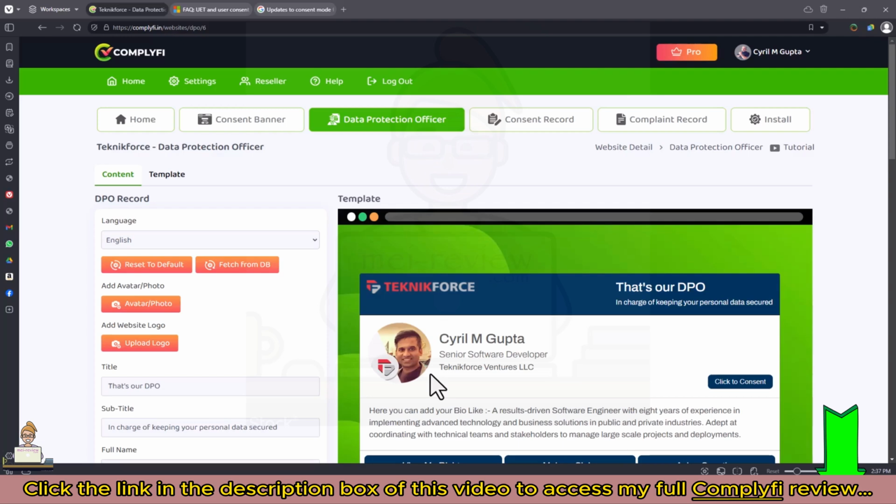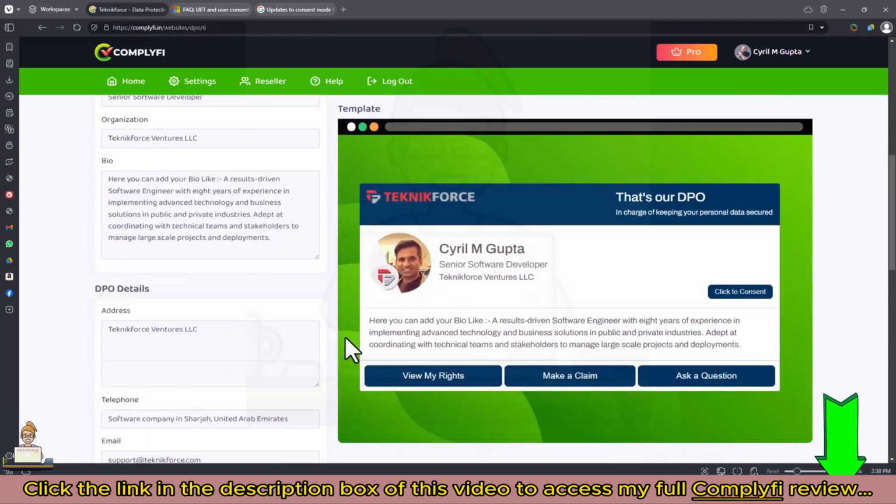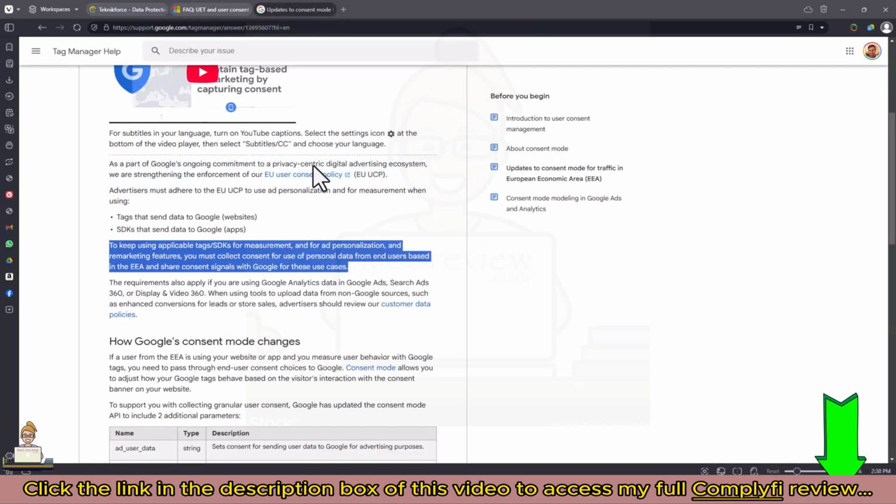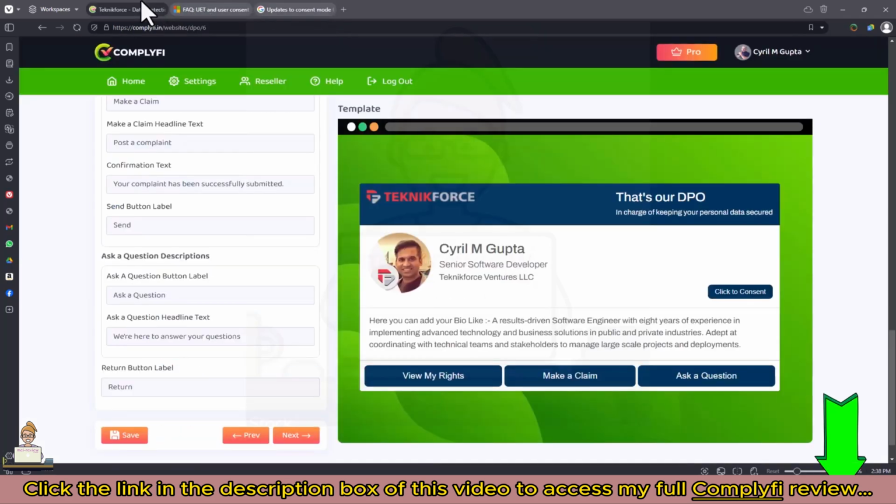If you're selling to Europe, for example, you need to be able to give people access to manage their data. They should be able to make requests to your data protection officer. You need to make a public declaration about your data protection officer. It should be on your website. People should be able to access it, and people should be able to make requests to that data protection officer. So Complyfi gives you the capability to set up a DPO section on your website and give people the complete information they want, including the capacity to make a claim. So yes, people can make a claim on your website. Let me try to show you that.